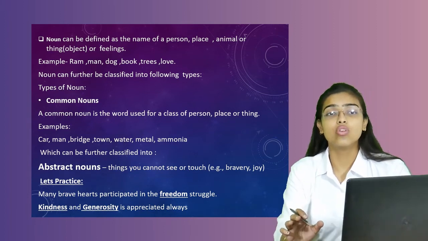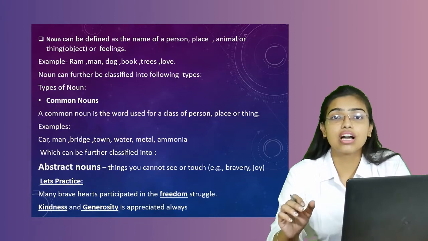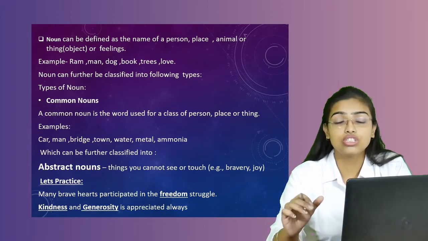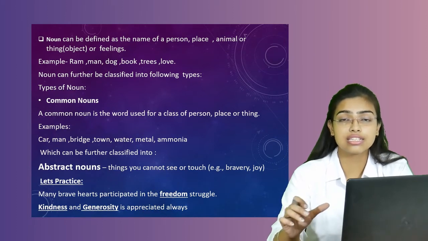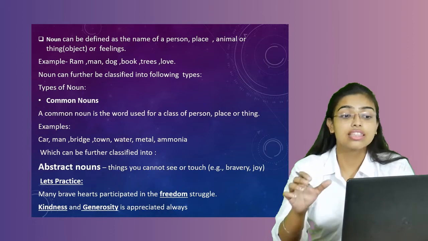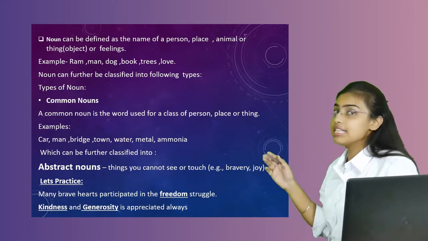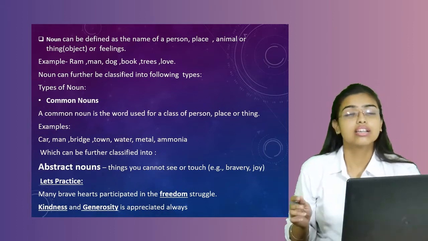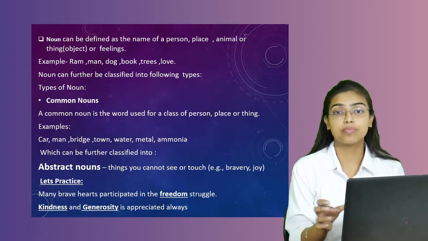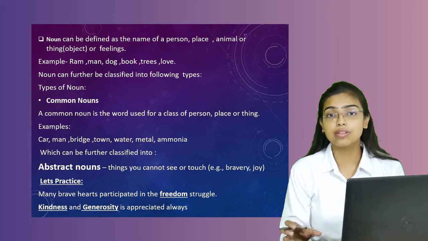So what are nouns? In our day-to-day life, we come across so many kinds of nouns. How to recognize it, how to change it, and how to use it in our statements, that's what we are going to learn today. The first thing is that noun is the name of a person, place, animal, or thing. In our day-to-day lives, most of the things we are referring to are either a person or a place, either an animal or a thing.